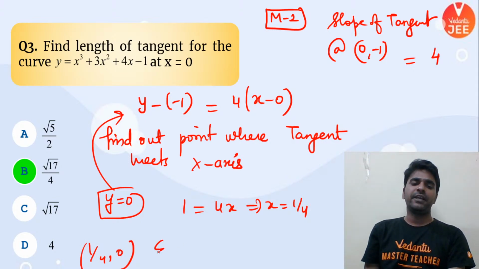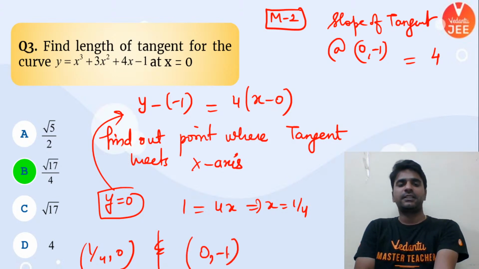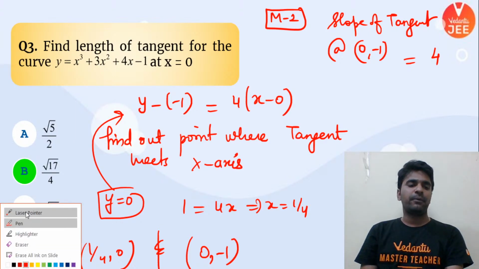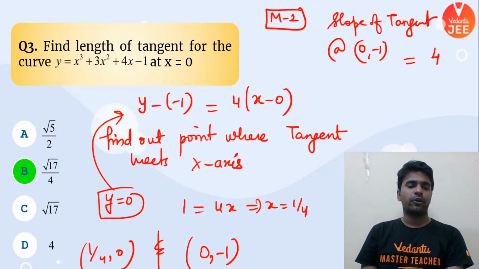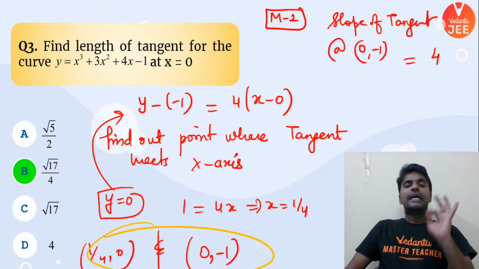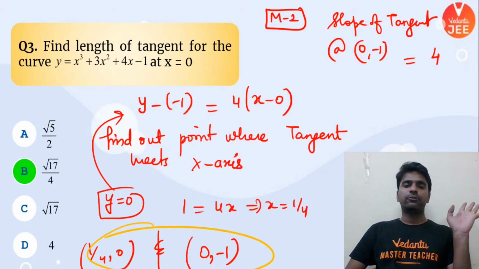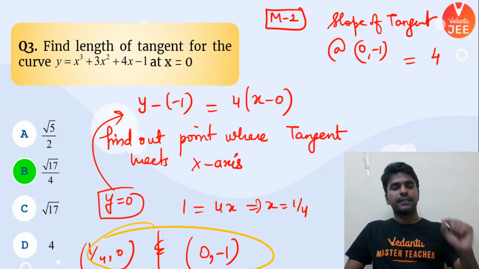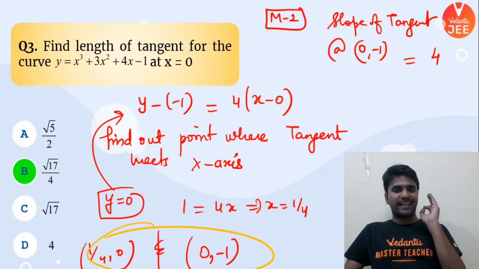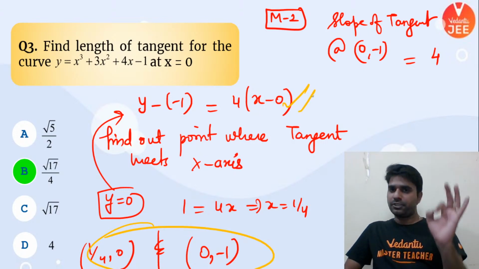The distance between 1 by 4 comma 0 and the point where we have drawn the tangent is nothing but my length of tangent only. So just apply the distance formula between these 2 points, you're going to get your answer. Once again, I'm telling you the concept. Can you write down the equation of tangent number 1? Yes, sir. We can write down the equation of tangent because we know the point at which we want to draw the tangent. Hence, we can calculate dy by dx at that point, and we can use slope intercept form to write down the tangent.